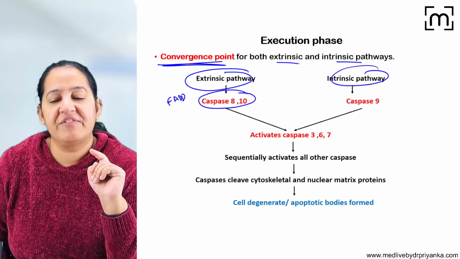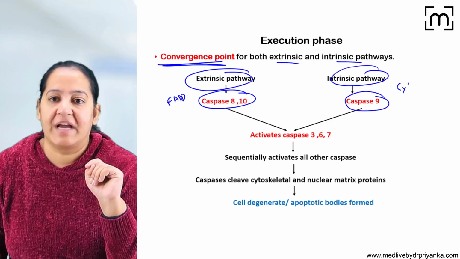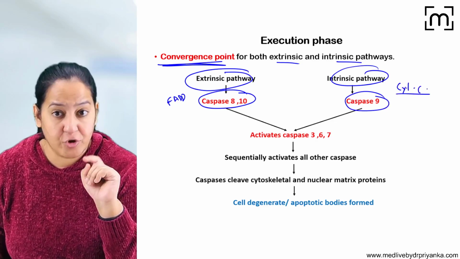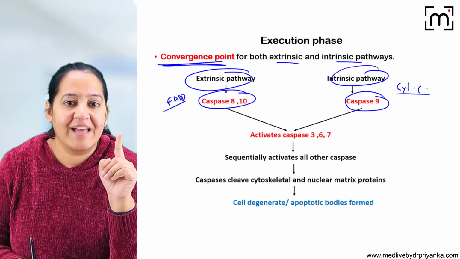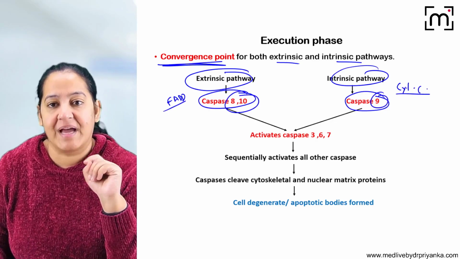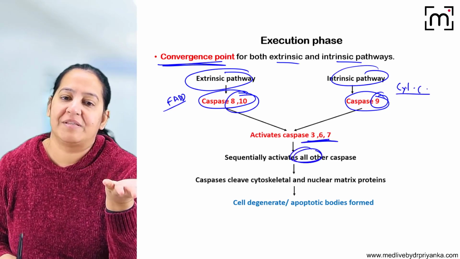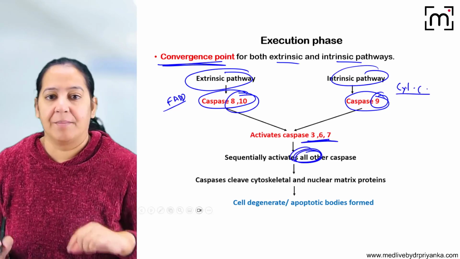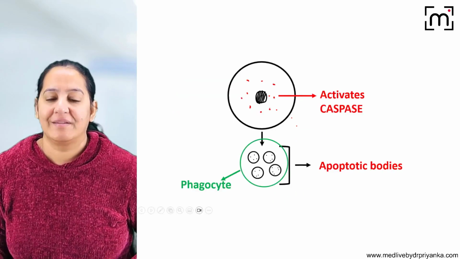And in the intrinsic pathway, the first caspase activated is caspase 9 because of cytochrome C. Here the main molecule is cytochrome C, which causes activation. Here the main thing is FADD. Ultimately caspase 8 and 10 here, and caspase 9 here, activate other caspases: 3, 6, 7, and all the caspases get activated. Whatever the mechanism, once all the caspases are activated, the cell will convert into apoptotic bodies.